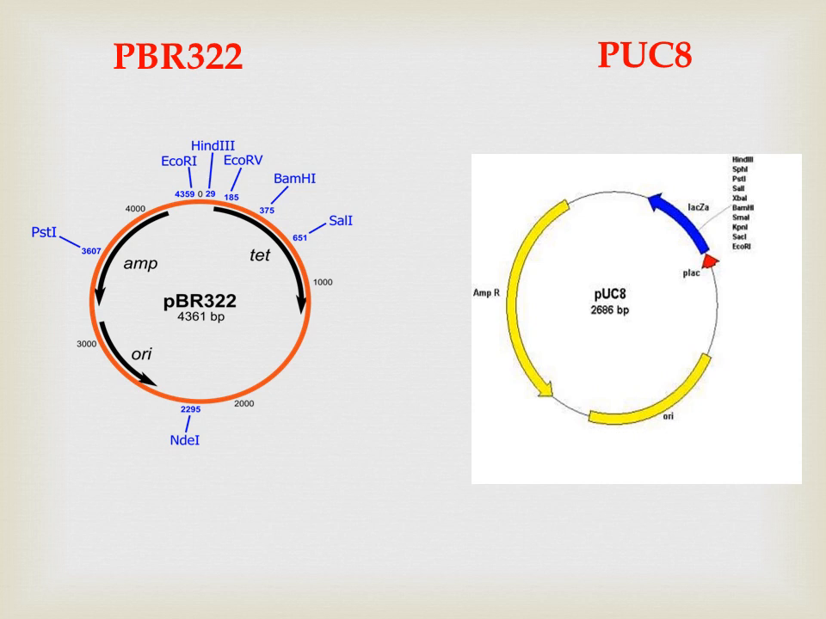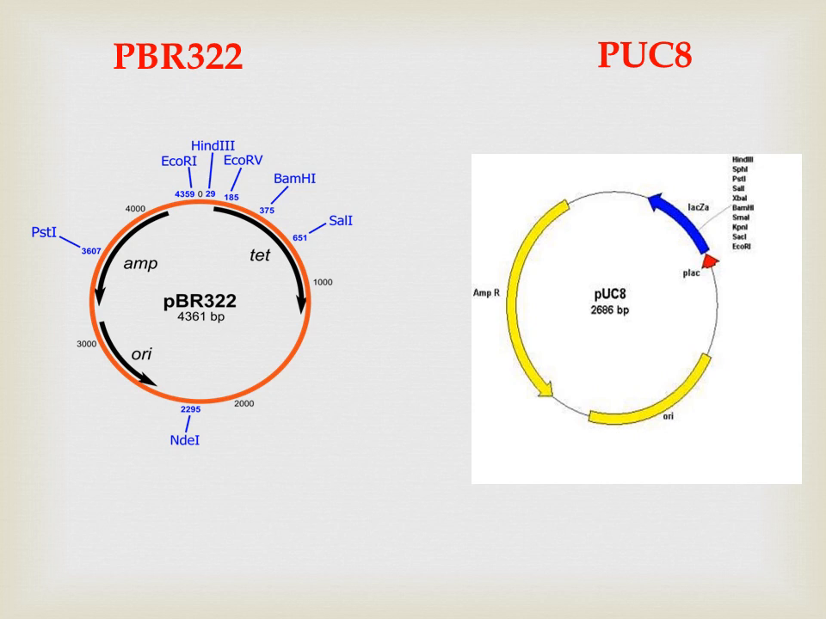pBR322 is a cloning vector with about 15 copies per cell. It is a reconstructed plasmid derived from the E. coli plasmid ColE1, and it has 4362 base pairs. P denotes plasmid, B stands for Bolivar, R stands for Rodriguez, and the number 322 is given to distinguish it. It has an ampicillin resistance gene derived from RSF2124, a tetracycline resistance gene from pSC101, and an origin of replication from pMB1.